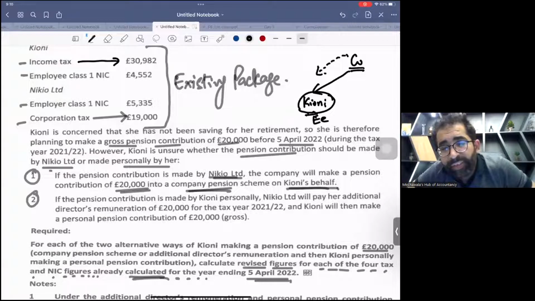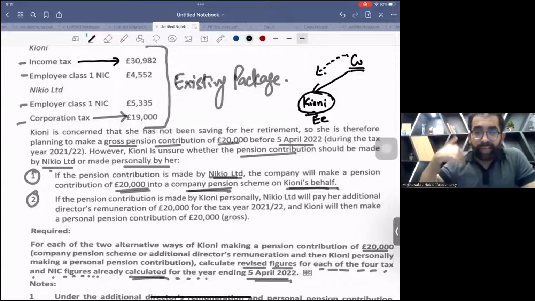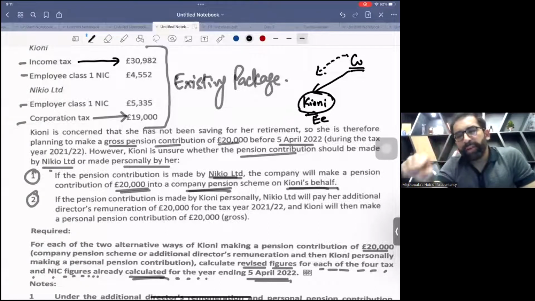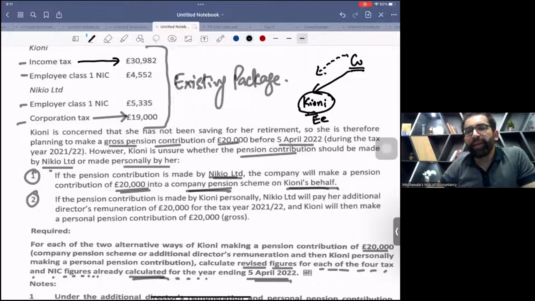Sir, this is a non-cash benefit. It's not a taxable benefit. So there is no class 1A NIC as well, no NICs on it. So these first three numbers will remain same, but yes, corporation tax. Whenever employer contributes in the pension scheme of employee, for employer, it's an allowed expense. So yes, we'll adjust the TTP by 20,000.